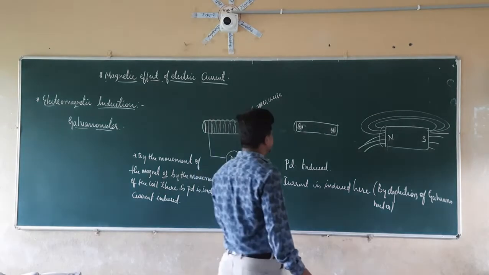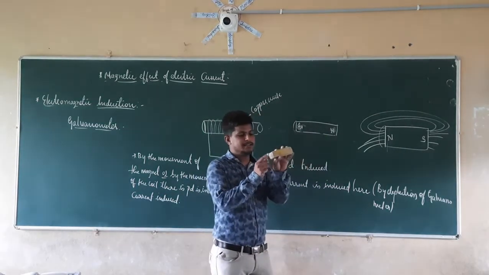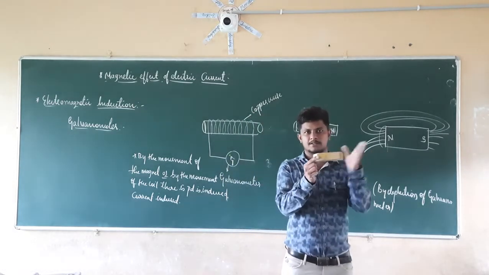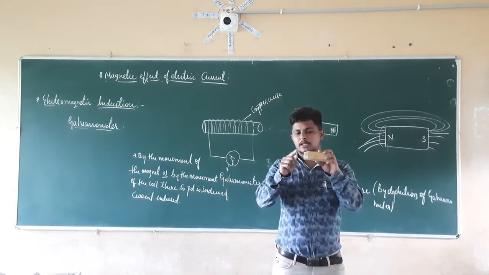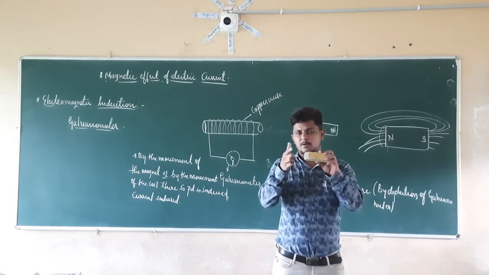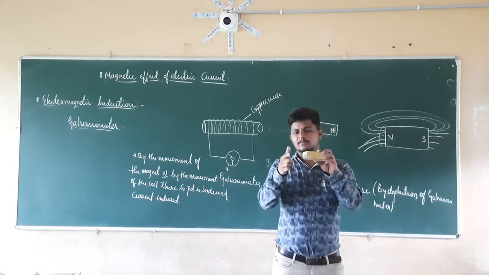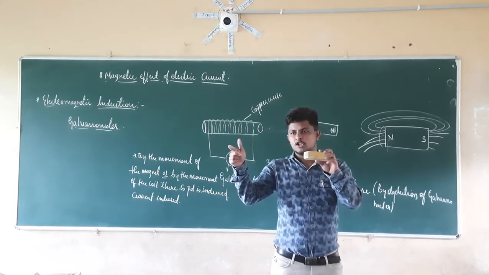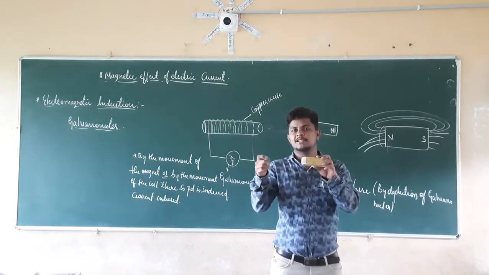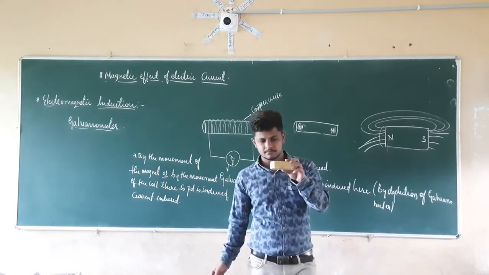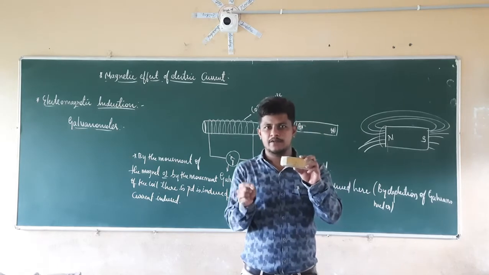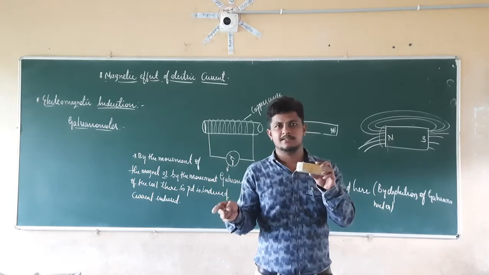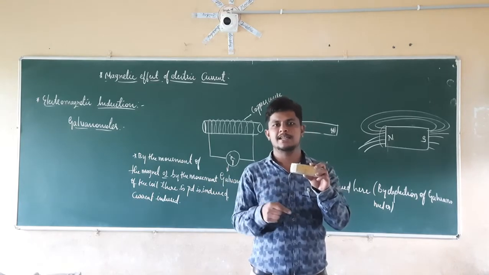If I move this thing, at this pole region there will be more magnetic field lines. As we go away from the pole region of this magnet, at this point the amount of magnetic field lines will be lesser. So if you go away from the magnet, there is a decrement in the magnetic field lines. What does it indicate? That the magnetic field is going to get decreased, that is, the magnetic flux is going to get decreased.